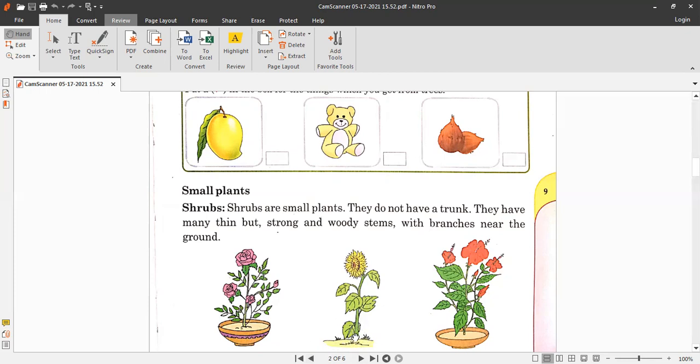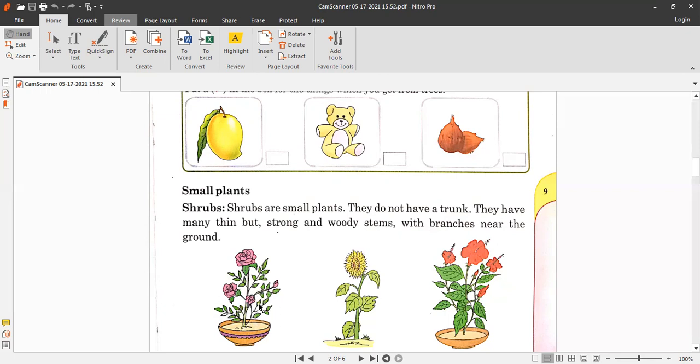This is the stem of the plant, small plant. Okay, this is a stem. This is a soft stem, but it is not so soft. It is standing straight, and after the stem it has short branches like this. In a rose small plant, you can see that these are the branches. They are woody, they are strong, but they are very, very thin, and they are near the ground. They have grown near the ground. So this is the small plant.